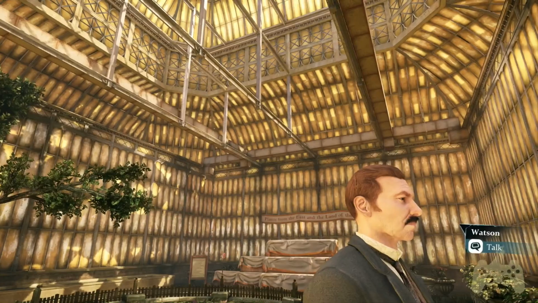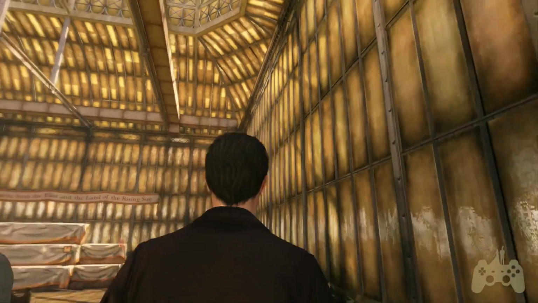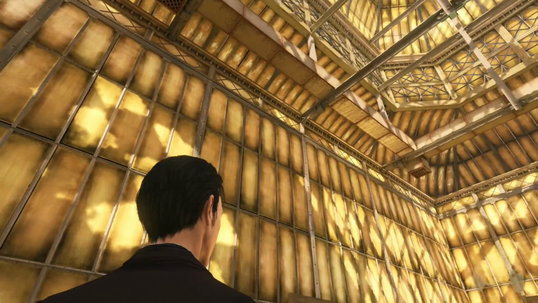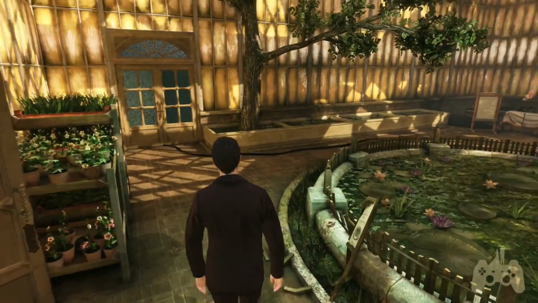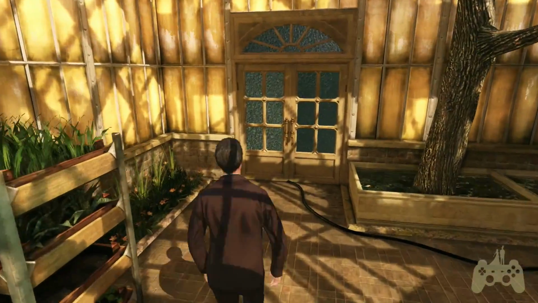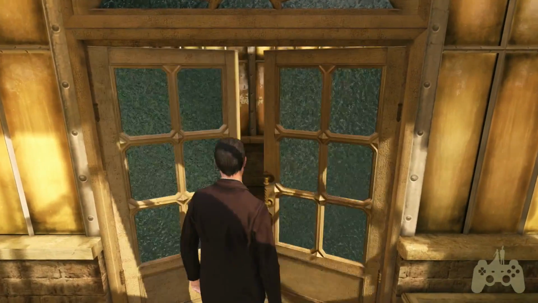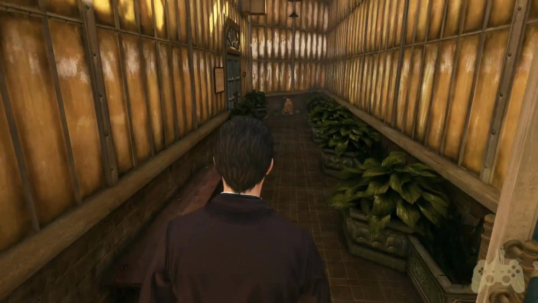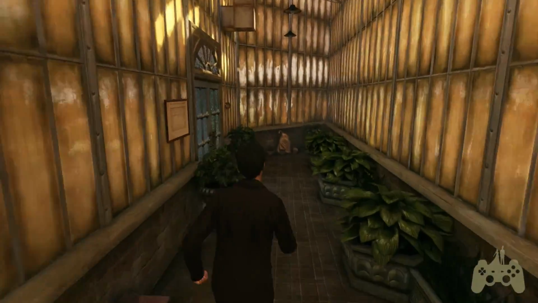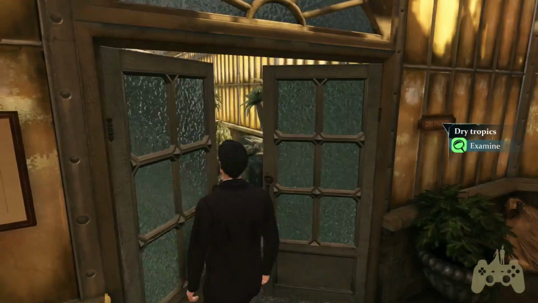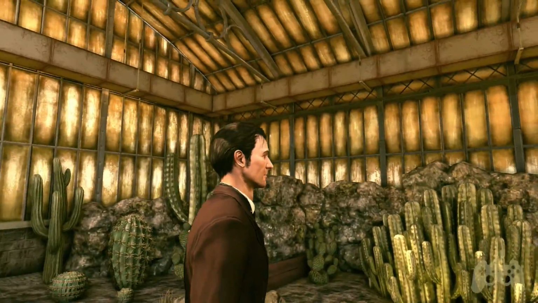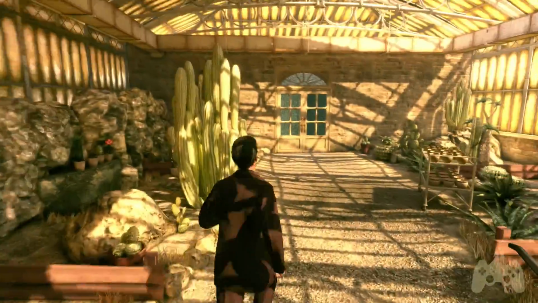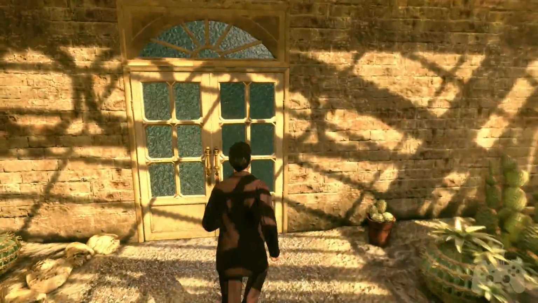So, ventilation system all through here. So how do we... Ventilation system comes out through here. Goes through there. Comes out that side. I'm following the vents.